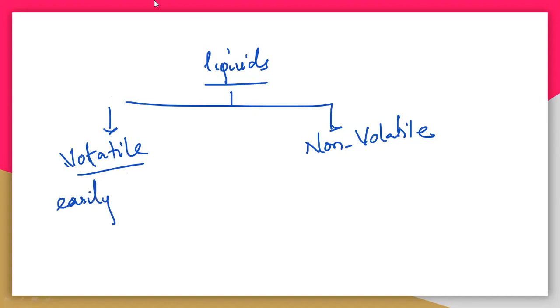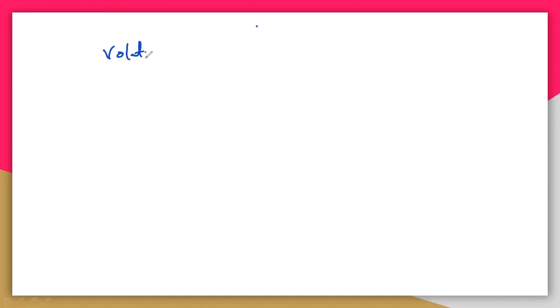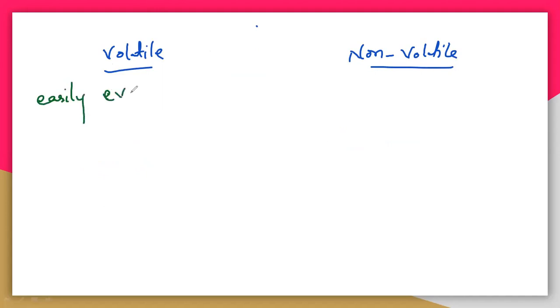See here, you have to understand these two things, volatile and non-volatile liquids. Volatile means easily evaporated substances, and non-volatile means not easily evaporated.